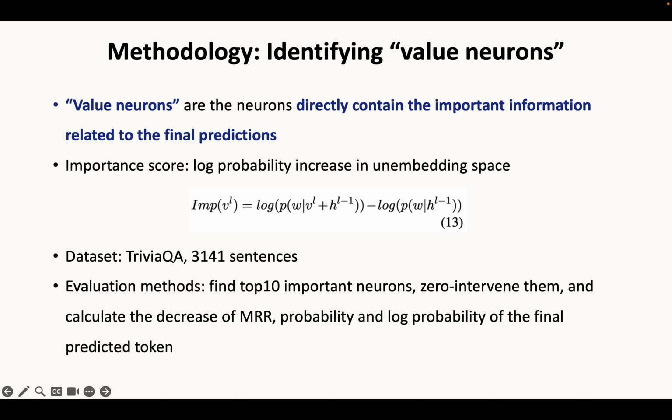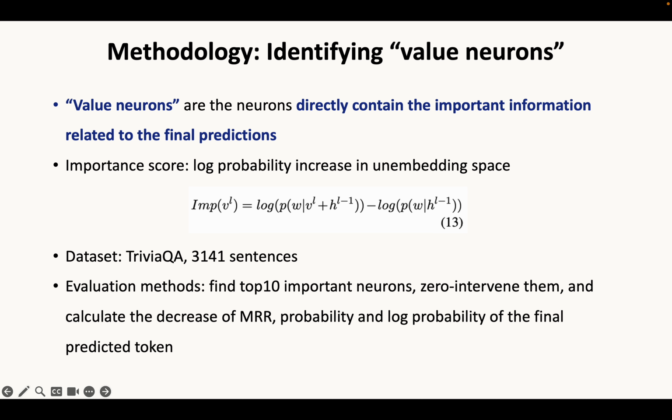Our work contained two parts. First, we designed a method to identify the value neurons, which directly contain the important information related to the final predictions. We designed an importance score based on the log probability increase in unembedding space. Specifically, we compute the increase of the log probability when adding this neuron on the previous layer's vector.